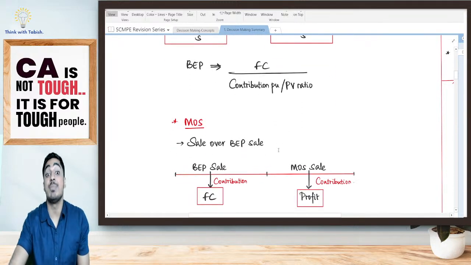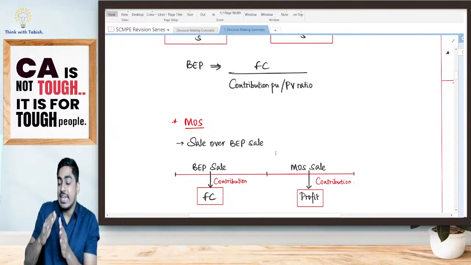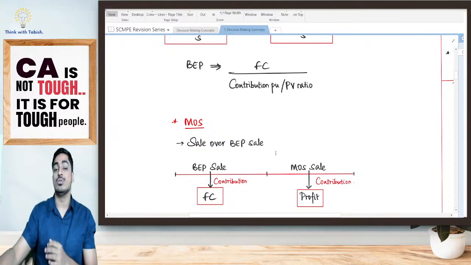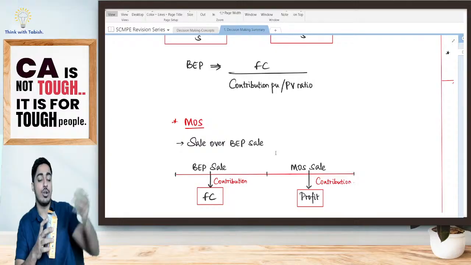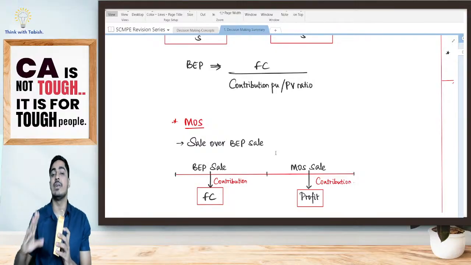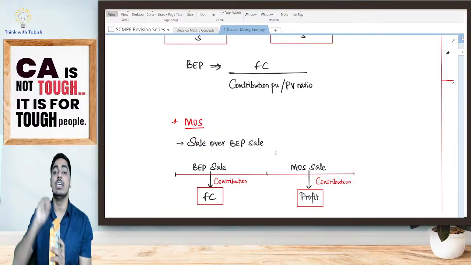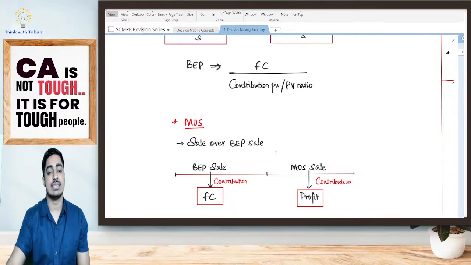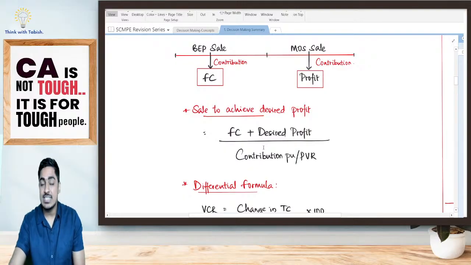Yes, then we have discussed margin of safety. It is my sale in addition to BEP sale. So till BEP sale, whatever sale I have done, contribution was equal to my fixed cost. After BEP sale, my fixed cost I have already recovered. Whatever I will be getting will be equal to my profit. Yes or no? Yes.